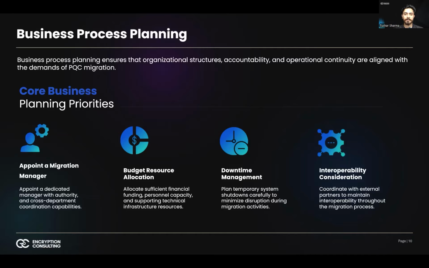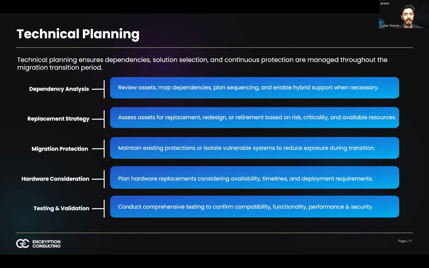Ultimately, business process planning ensures that accountability, governance structures, financial commitment, operational resilience, and external coordination are aligned before technical migration begins. Without this alignment, even technically sound cryptographic changes can create organizational disruption. And with it, the migration becomes structured, measurable, and sustainable, embedded into enterprise operations rather than layered on top of them. Technical planning is where cryptographic theory meets operational reality.